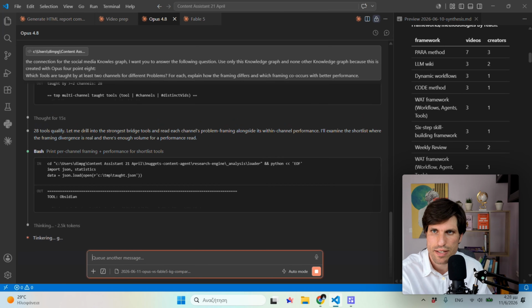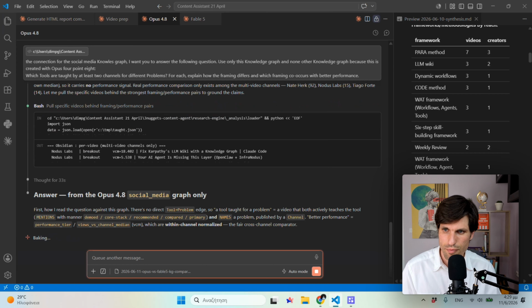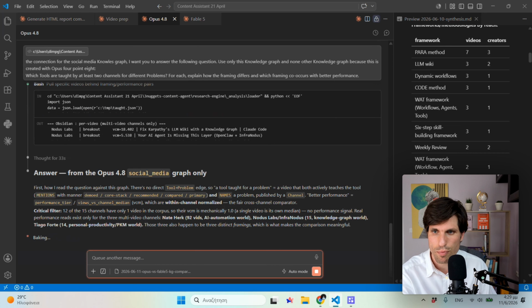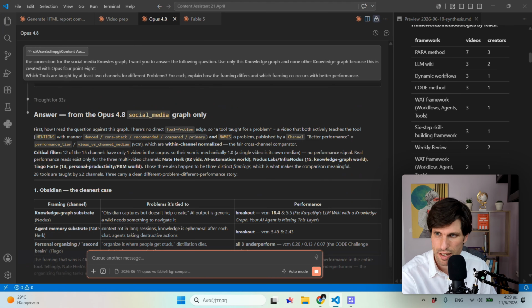So we see that 4.8 took more time because of the complexity of our question and the multiple relationships needed to answer it. These models, in both cases, have to search deeper and deeper and recognize the second, the third, and the fourth layer of relationships. Okay, Opus 4.8 started first and it completed first. And it tells us how it ran its queries.